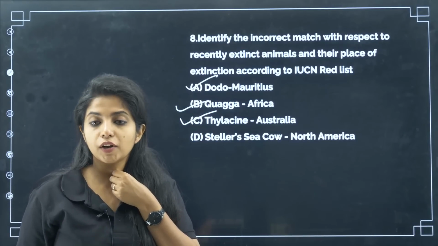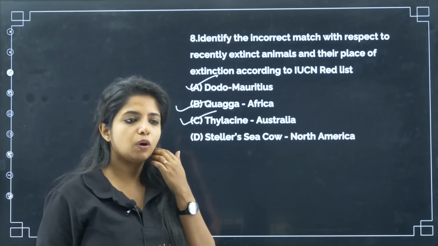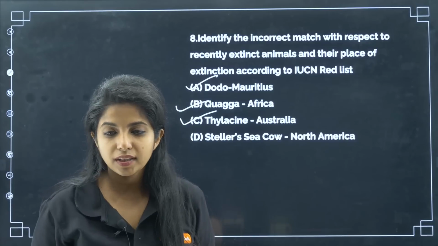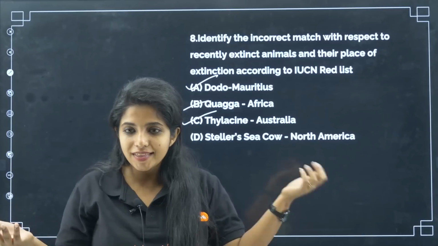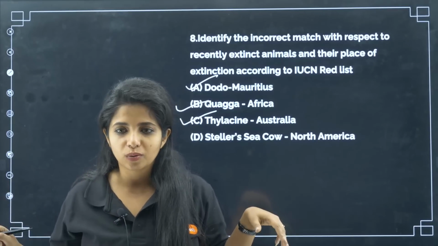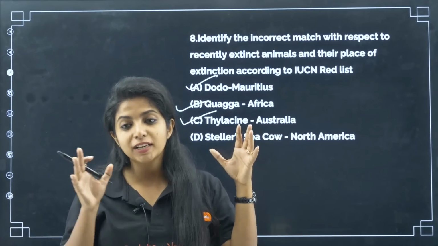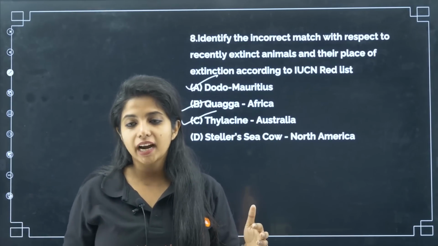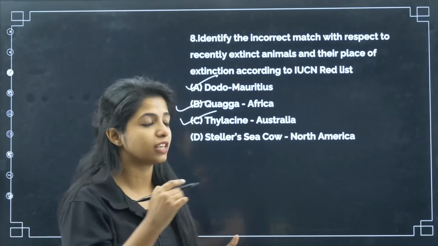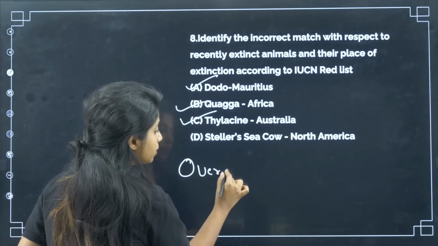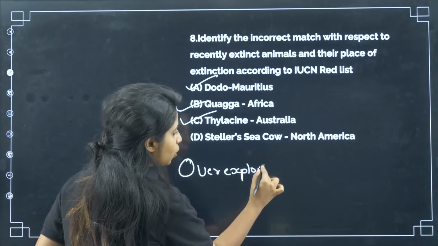Stellar sea cow, I will never forget it, because Stellar sea cow was a very pretty organism which was there, okay. Why? It was actually an aquatic organism, found in the sea obviously, but it looked like a cow. So imagine a cow not being in the place where it should be, okay. So it was like that, and it was one organism which was killed because of over-exploitation. What, my dear children? Over-exploitation.